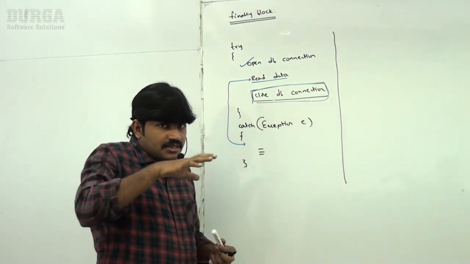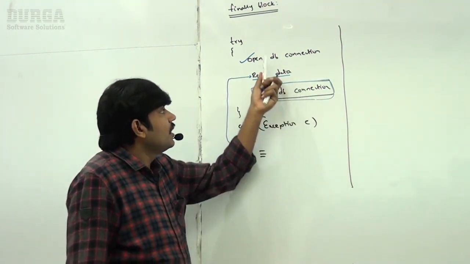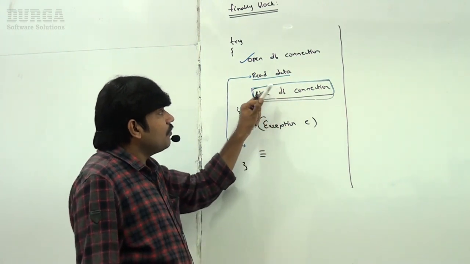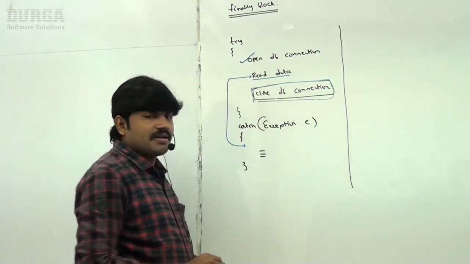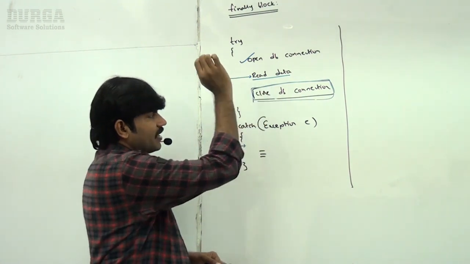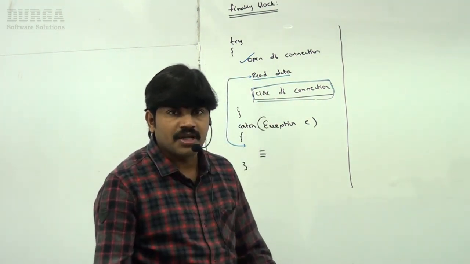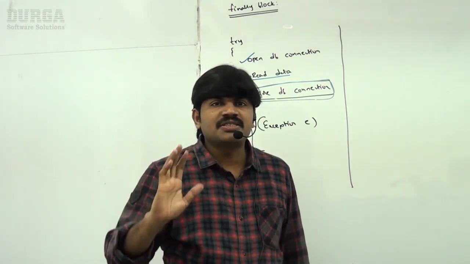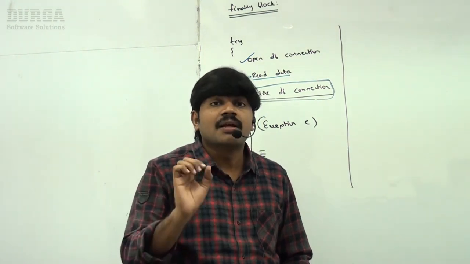That's why it is never recommended to maintain cleanup code inside a try block, because there is no guarantee for the execution of every statement inside the try block. Before this, if an exception rises, then this line is not going to be executed. Who is going to close the DB connection? No one. One database connection will be wasted. Is it clear? So a try block is never meant for cleanup code.